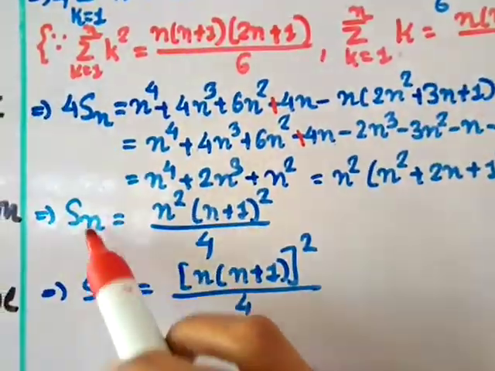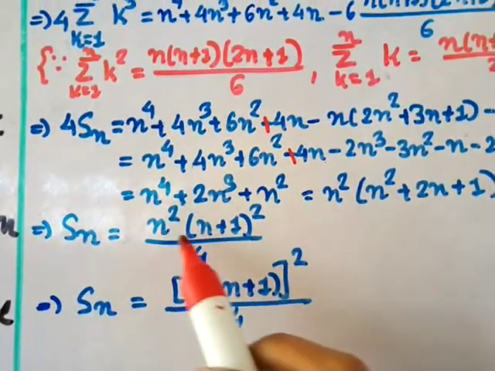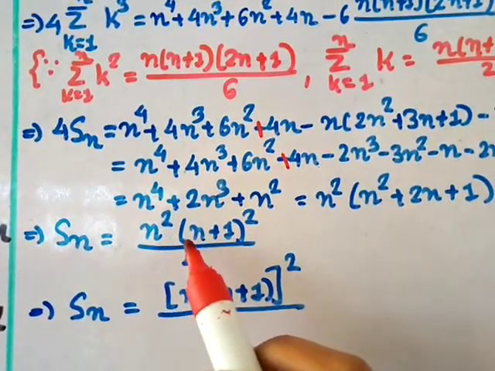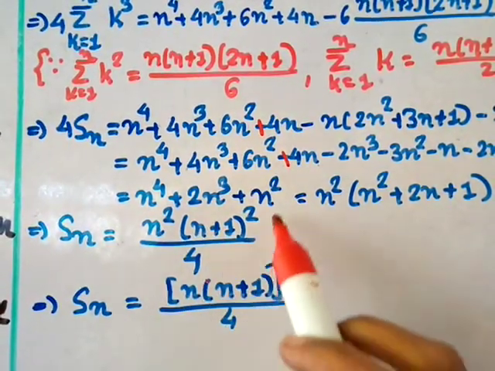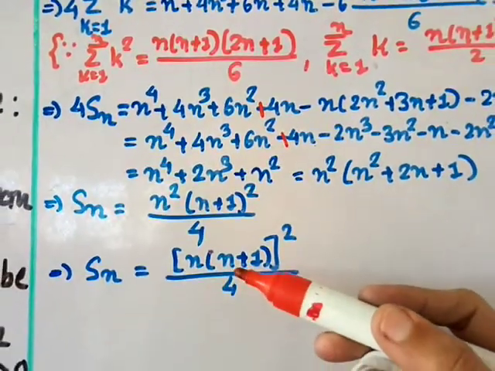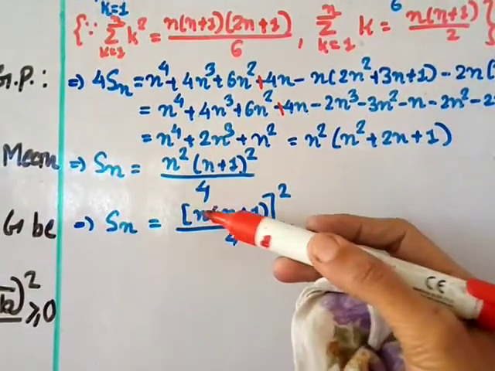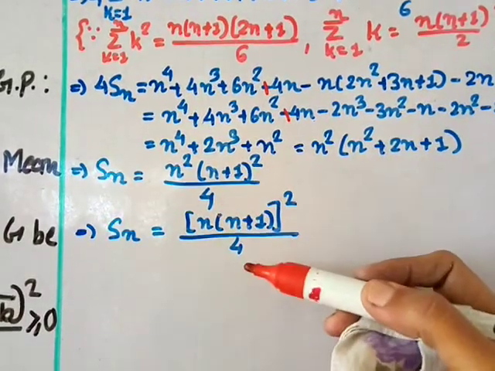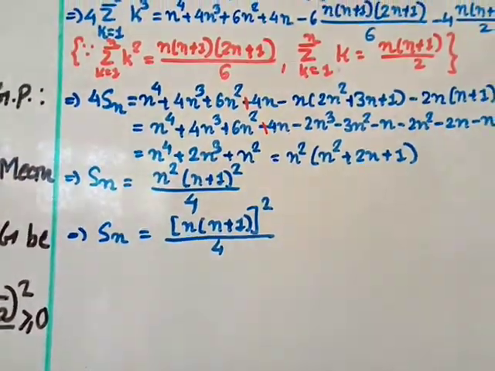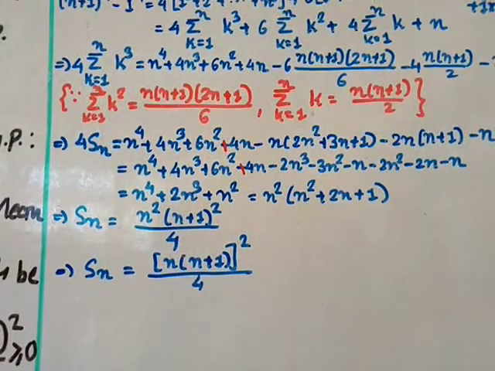So here remains Sn, and this 4 transfer, and this n square into n plus 1 power 2, together we can write as n into n plus 1 whole power 2 divided by 4. Sorry, n square into n plus 1 whole square divided by 4. So this is the formula for the sum of the cubes of the first n natural numbers.